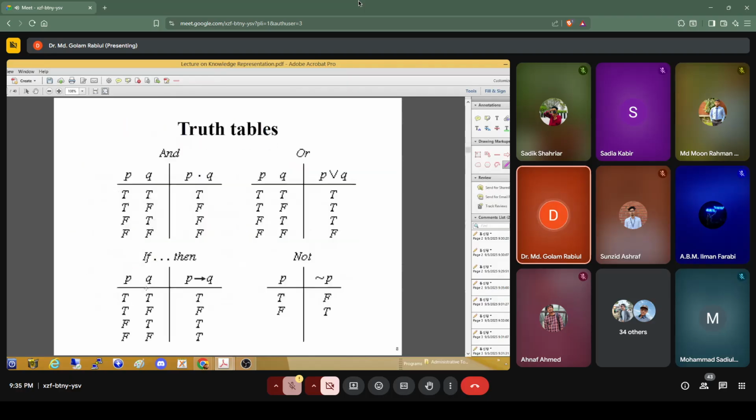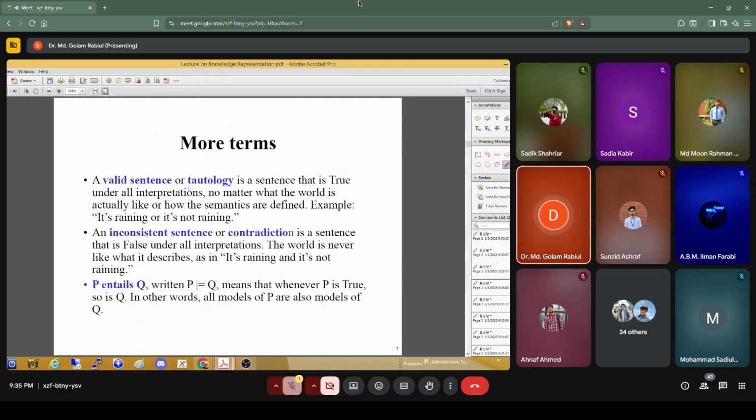So now the valid sentence, usually we call it tautology. That means if a sentence is always true, then that kind of sentence is called tautology. Okay, tautology. The earth is moving around the sun. This is a universal truth. Okay, so this is a tautology. Now another form, like it's raining or it's not raining. If this is the sentence, this is also a tautology.